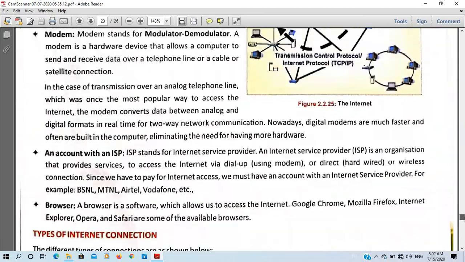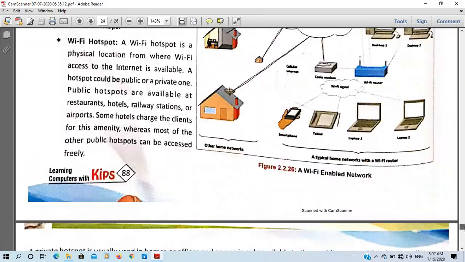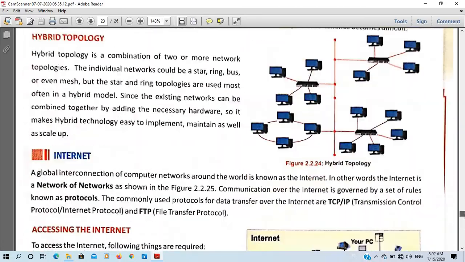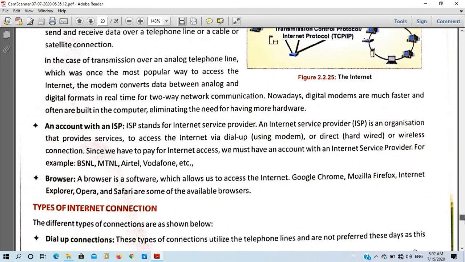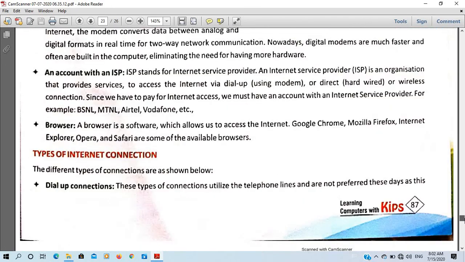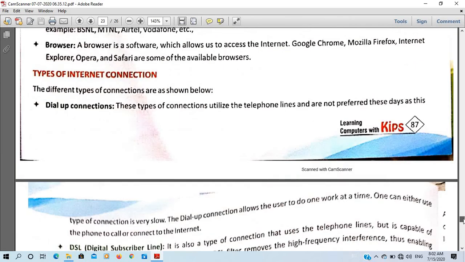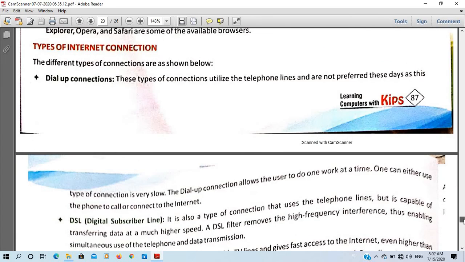And you have to explain any two in your own words. For example, you can explain the very first one, dial-up connection. This type of connection utilizes the telephone lines and is not preferred these days, as it is very slow.